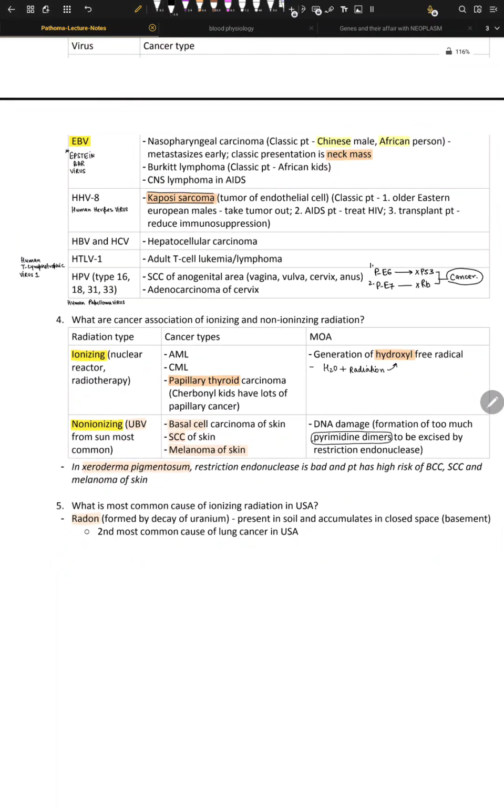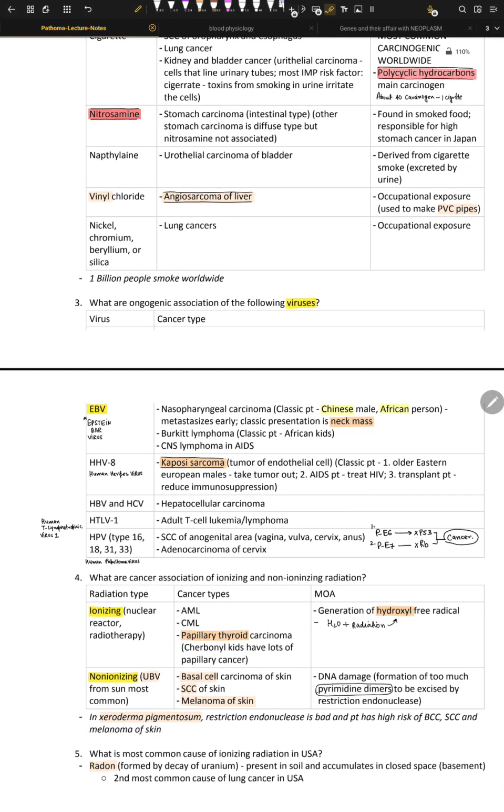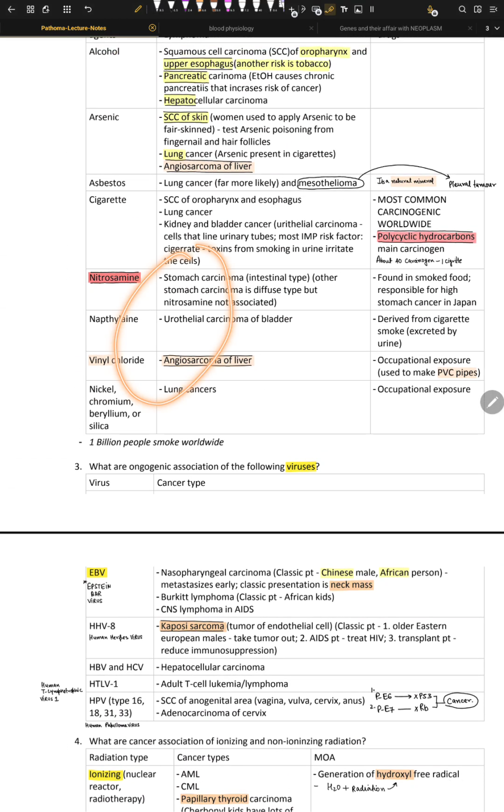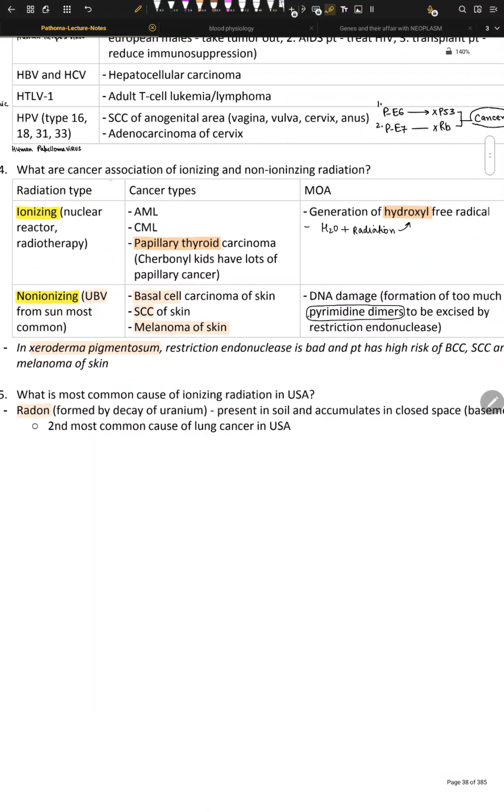Okay, so we understand the viruses now. We understand viruses, we understand these chemical agents. Let's try to understand the cancers associated with ionizing and non-ionizing radiation. So ionizing radiation, what are these? Ionizing means X-rays, radiotherapy, nuclear accidents, for example Chernobyl. The mechanism is that ionizing radiation creates free radicals that destroy our DNA, and they give us AML and CML, both of which are leukemias.